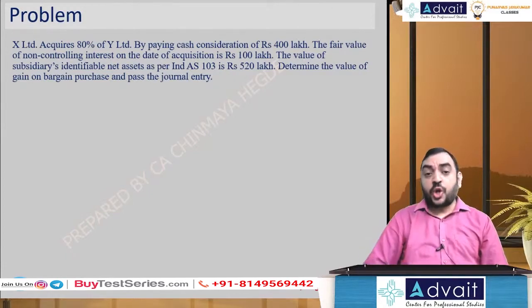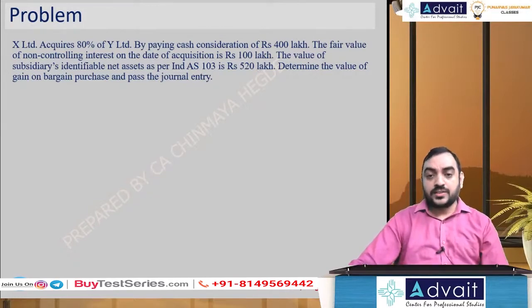The fair value of non-controlling interest on the date of acquisition is 100 lakhs. The value of the subsidiary's net identifiable asset is 520 lakhs. Determine the value of gain on bargain purchase and pass the journal entry.